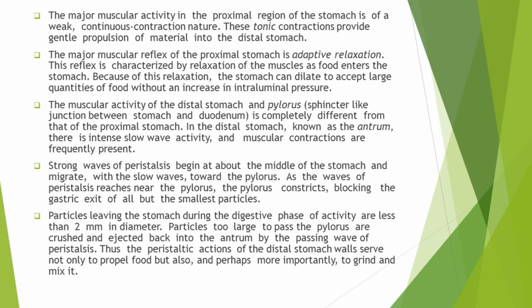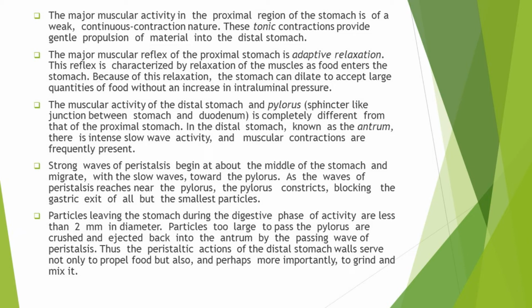The major muscular activity occurring in the proximal region of the stomach is tonic contractions. These tonic contractions are not so strong, but are weak contractions, and they are maintained from several minutes up to hours at a time. In this way these tonic contractions are of continuous nature, and they provide gentle propulsion of the material into the distal stomach. So the muscular activity of the proximal stomach is weak, continuous, and provided by tonic contractions, which cause the propulsion of material into the distal stomach.